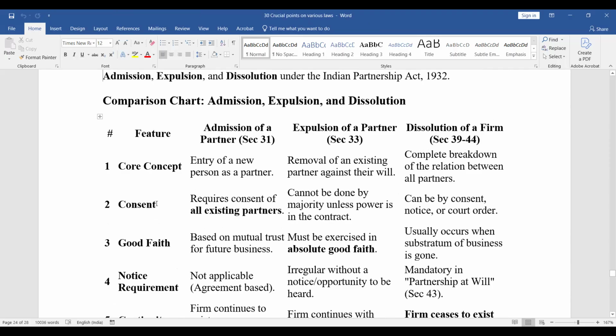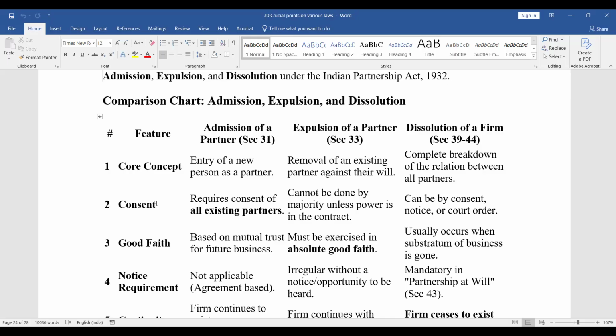Core concept. Comparison chart: admission, expulsion, and dissolution. Admission of partner, section 31. Expulsion of partner, section 33. And dissolution of a firm, sections 39 to 44. Core concept: entry of a new person as a partner; removal of an existing partner against their will; complete breakdown of the relation between all the partners.